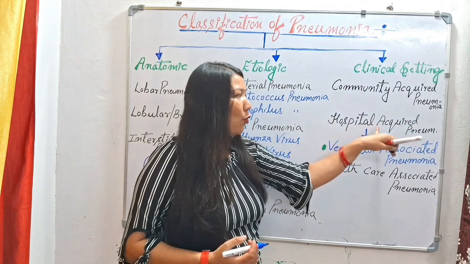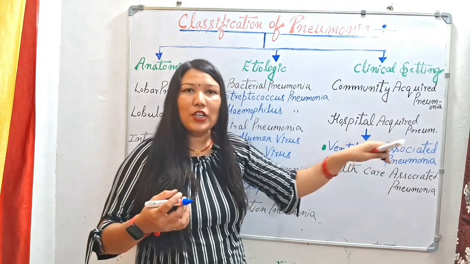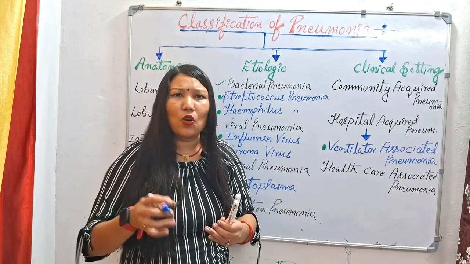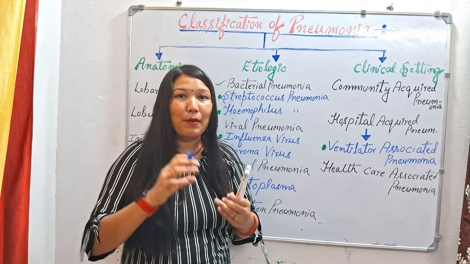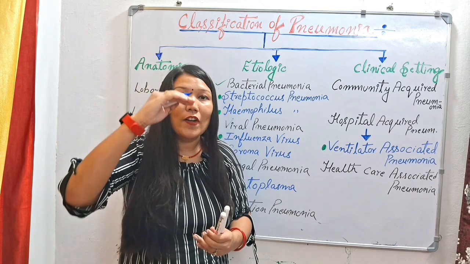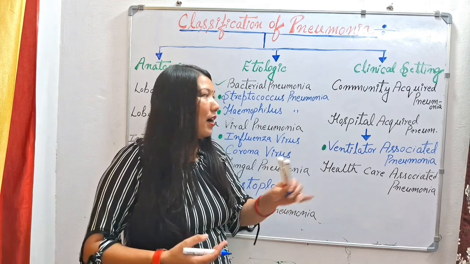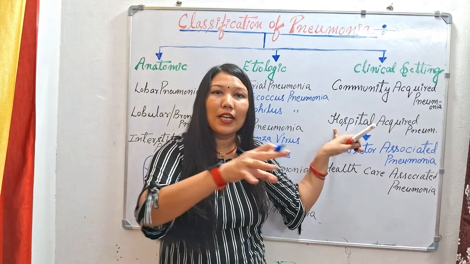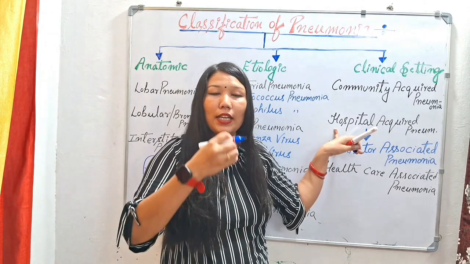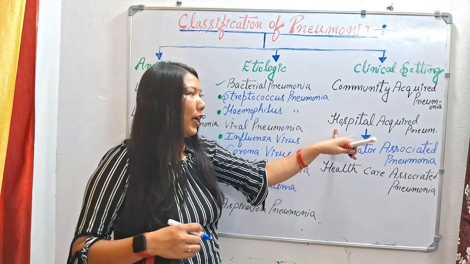Next we have hospital acquired pneumonia. It means pneumonia caused due to hospital infection. Suppose a patient visits the hospital for any other disease condition. He is suffering from HIV, cancer or any leukemic form of disease. It means the patient has a very serious disease condition, and due to that his immunity is already suppressed. When he enters the hospital, he catches pneumonia from the hospital environment. After 48 hours or after a few months of stay in the hospital, he has gone through hospital acquired pneumonia.